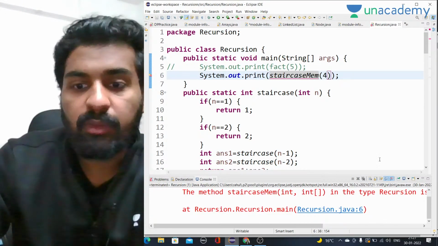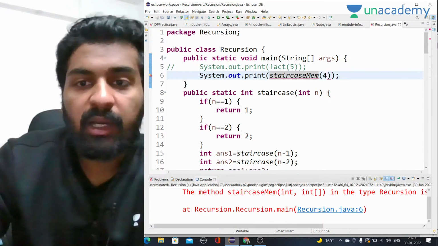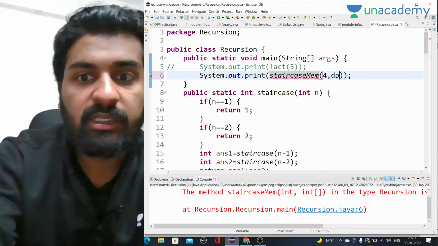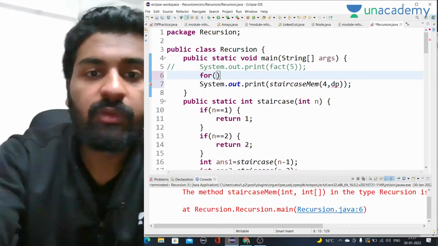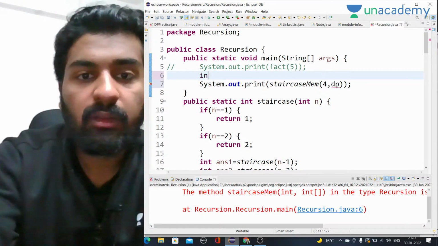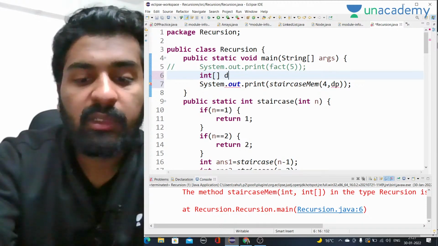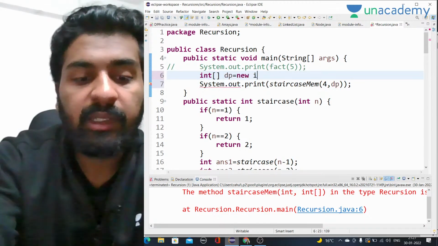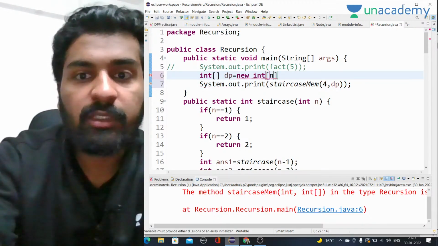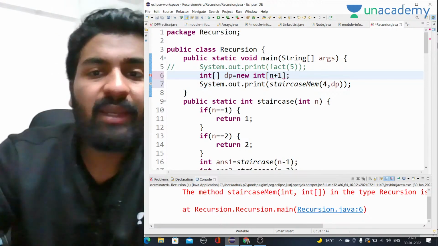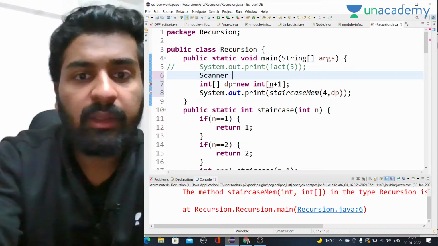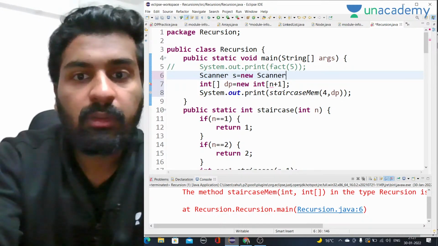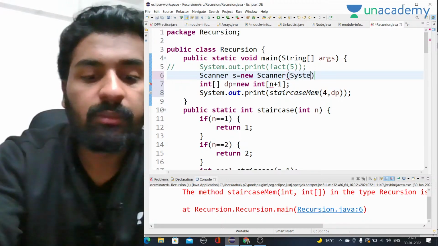There is an error, so let's see what is the error. Okay, I haven't passed the dp array, so I'll have to pass the dp array as well, and that dp array initially will have all the minus 1 values. So first of all, let's make a dp array here, int dp is equal to new int n plus 1. So let's take this n from the user only, so Scanner s is equal to new Scanner System.in.